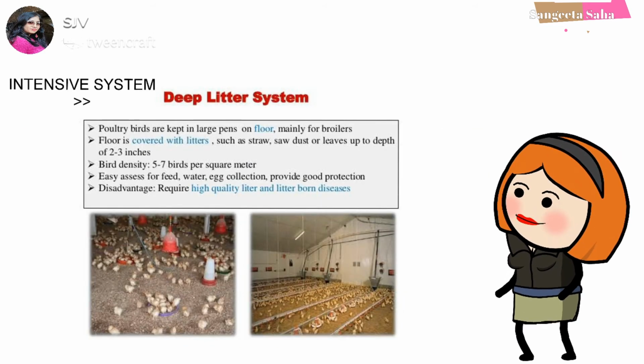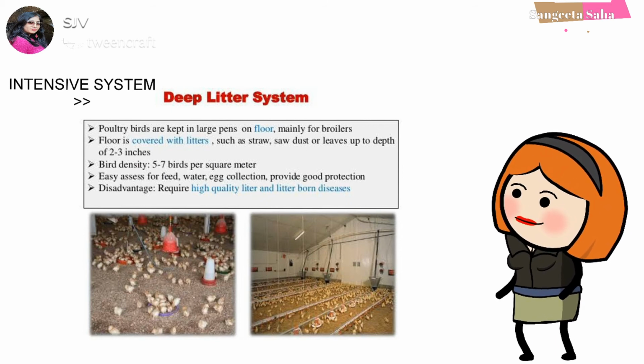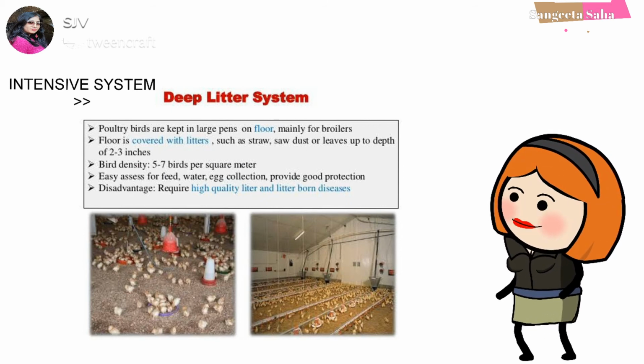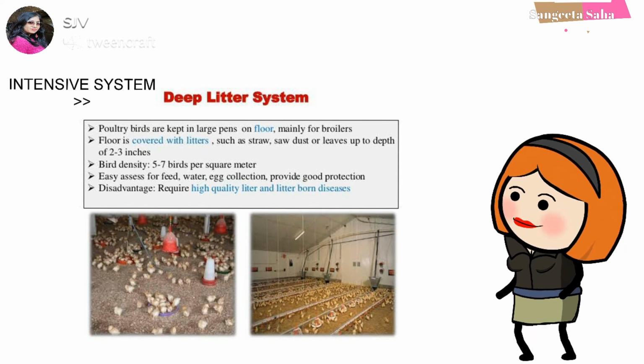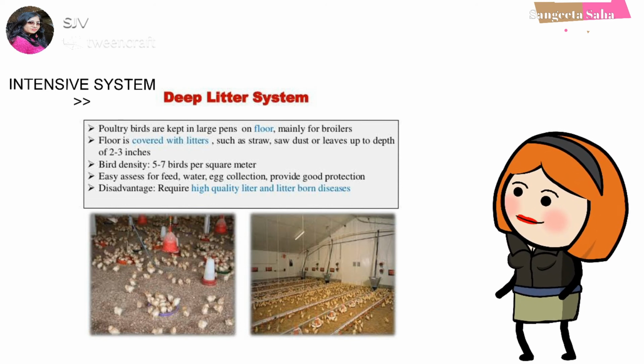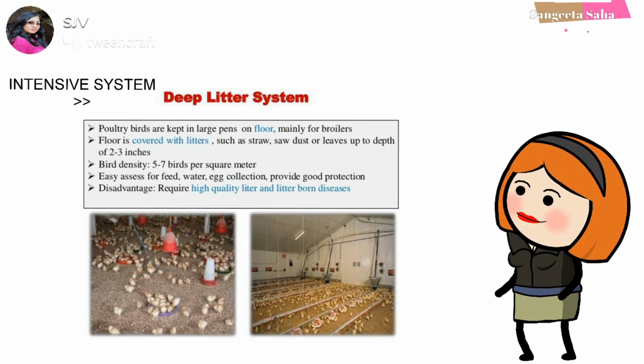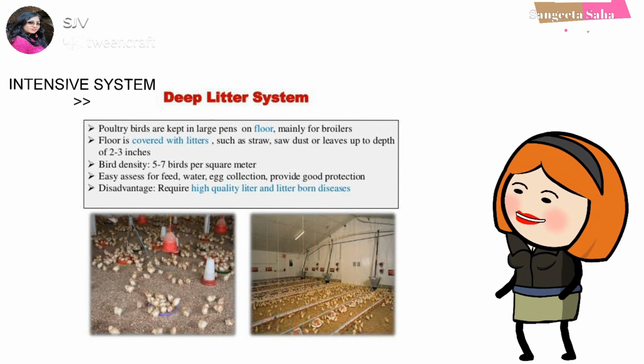Next, coming to deep litter system. It is a method of chicken waste management which is commonly used all over the world. Here, the droppings and bedding materials are not cleaned, but they are used as compost and are replaced regularly. This system is highly economical as well as hygienic for birds. It also controls various diseases, and it increases the efficiency of production.